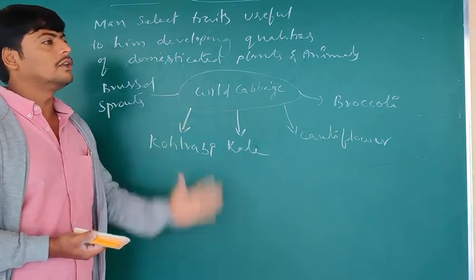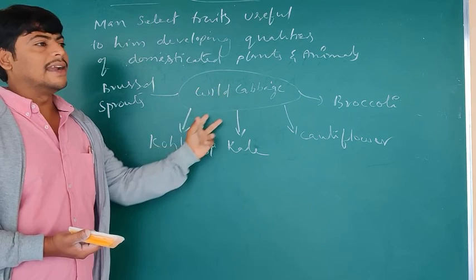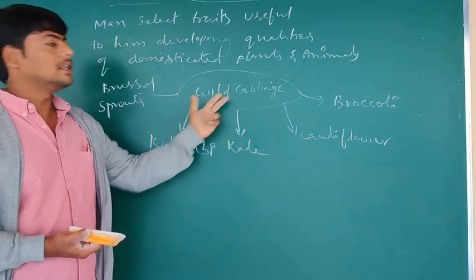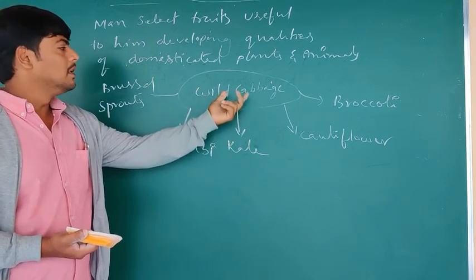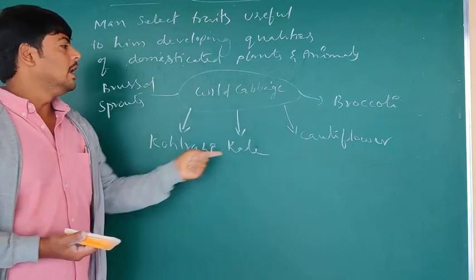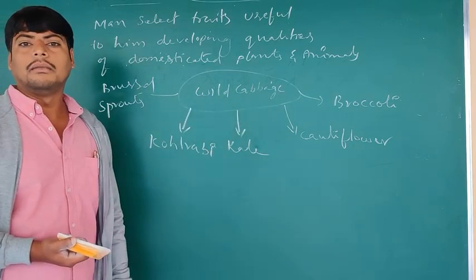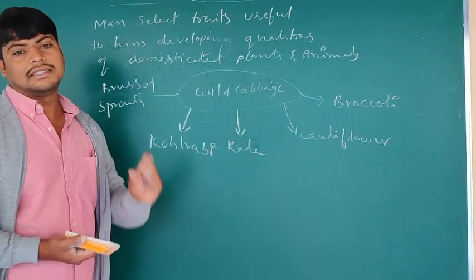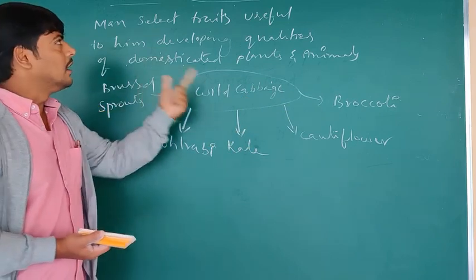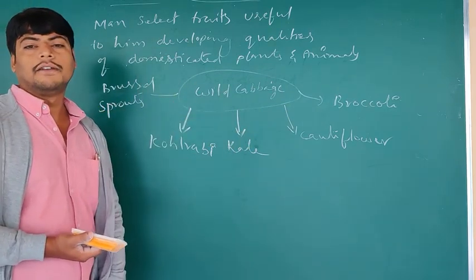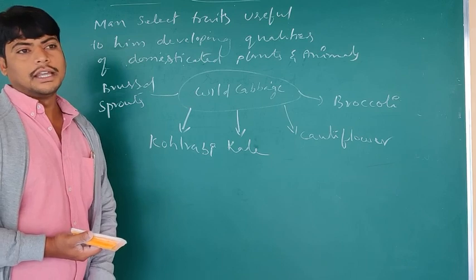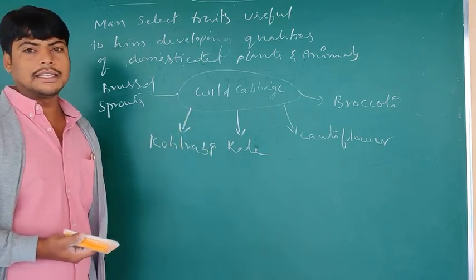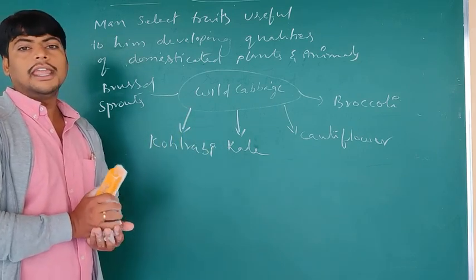That is the way in which we can see that in plants also step-by-step evolution occurred. From this wild cabbage, all the remaining ones were developed by man by artificial selection. So this is what we have seen in our study of evolution: the evidences, and the various concepts under evolutionary evidence.